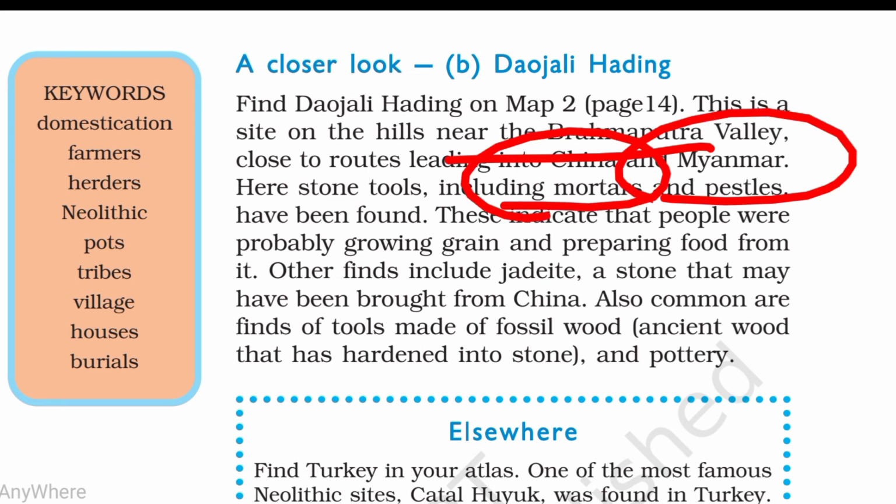We have found many evidences from Daojali Hading. So this is the most important Neolithic site. In this video we have studied the most important sites like Mehrgarh, Burzahom and Daojali Hading.